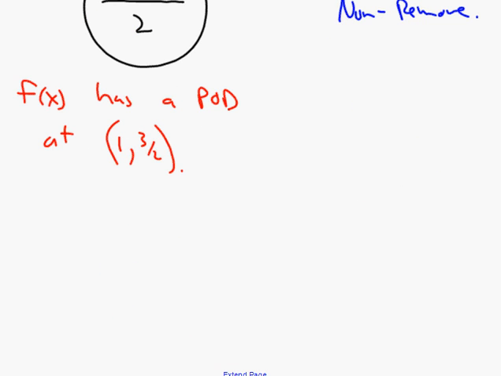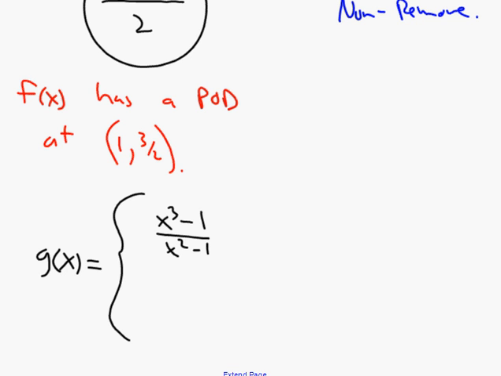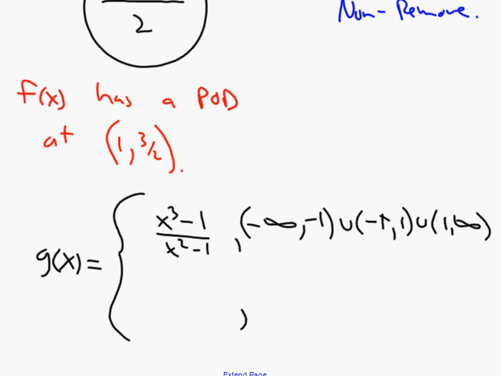So here's what we can do. We can write a new function g of x, and say that it's going to equal x cubed minus 1 over x squared minus 1 for the following: from negative infinity to negative 1, union negative 1 to 1, union 1 to infinity. And then we know that at x equals 1, we can fix that discontinuity by making y equal to 3/2.